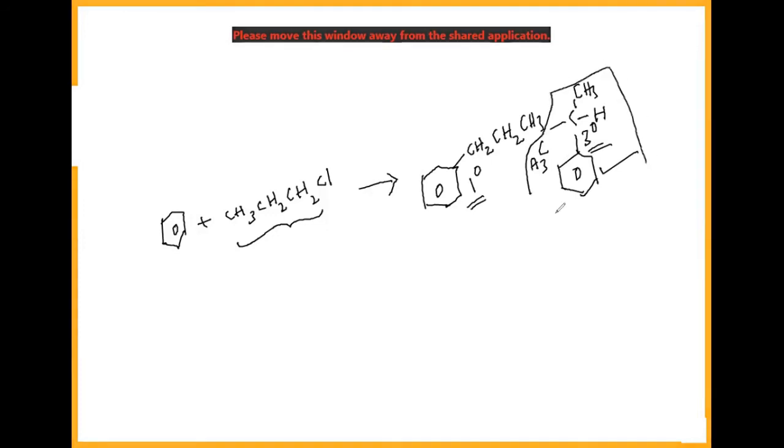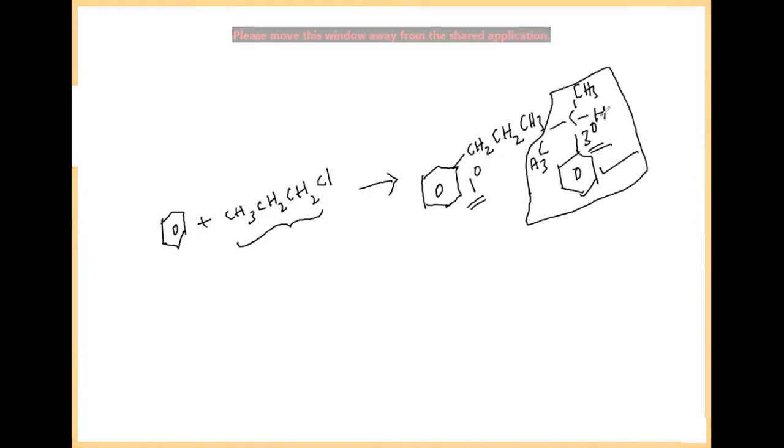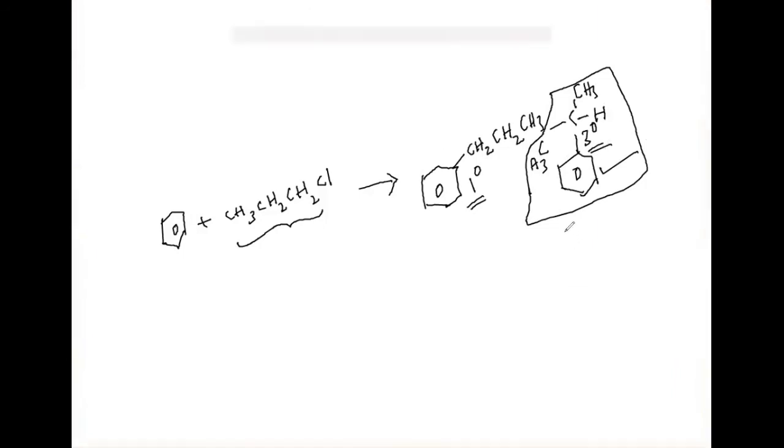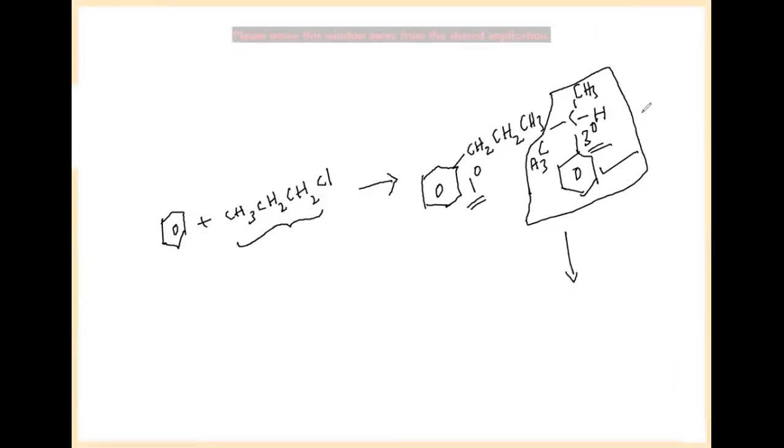As Kavya said, carbocation stability. Here also I am going primary versus tertiary. Which carbocation is more stable? The tertiary is more stable. This is the P product. Is it clear?